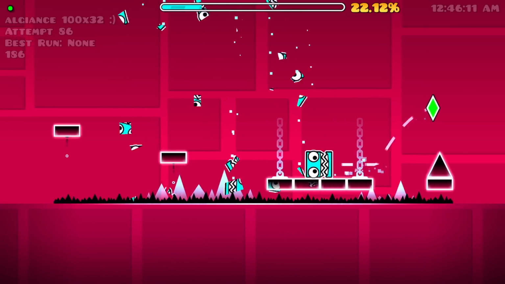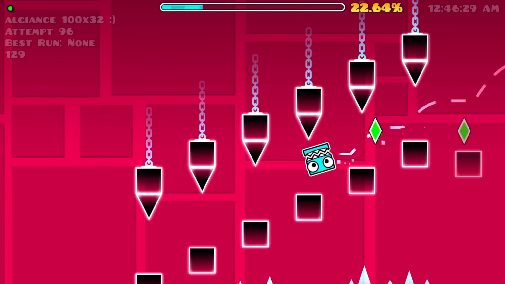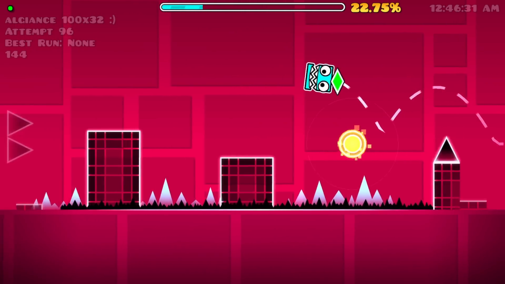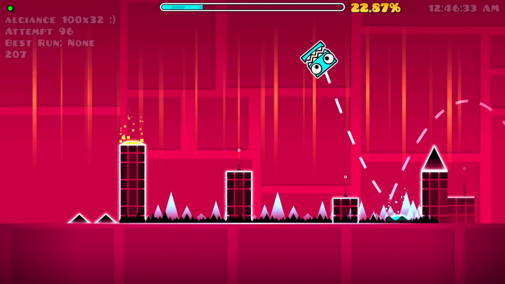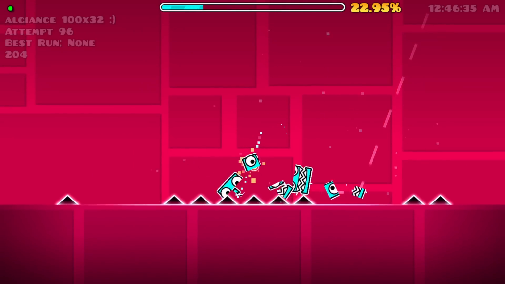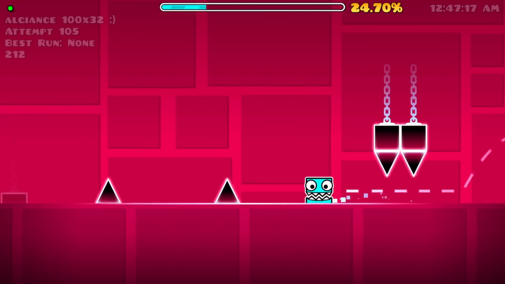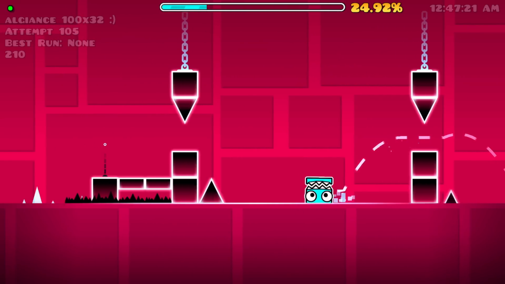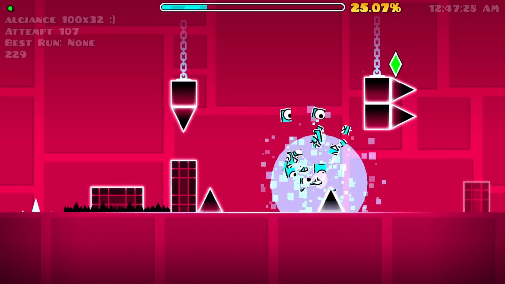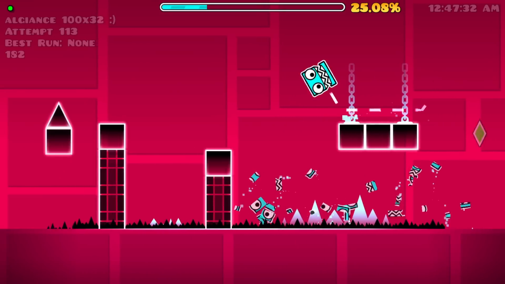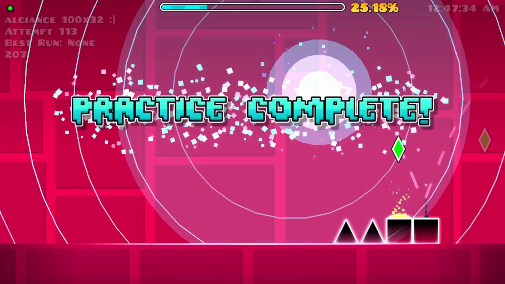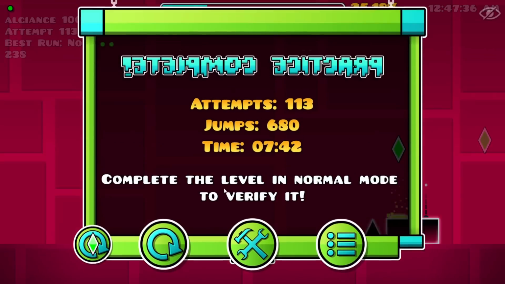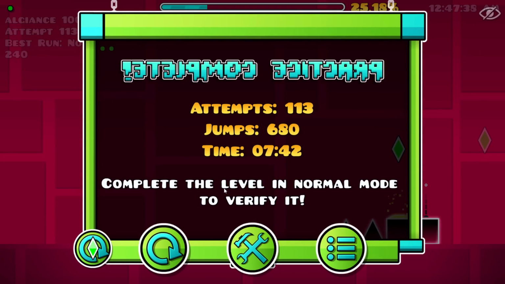Dude, oh my god. Oh, hey, Polargeist. Third coin, third coin, third coin. Oh my god, I'm insane. Okay, wait, are we close? Where are we? I can't tell what this level is in reverse mode and mirror mode. Wait, we're like right at the end, actually. I totally know that part of Back on Track. Yes! Oh my god, dude, and it only took us 25% of the level.